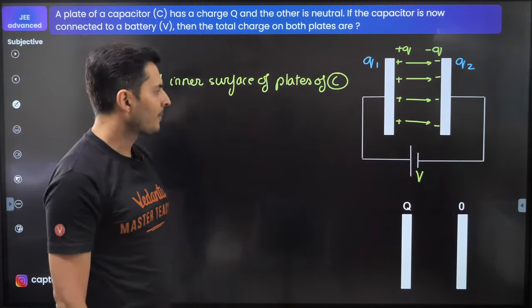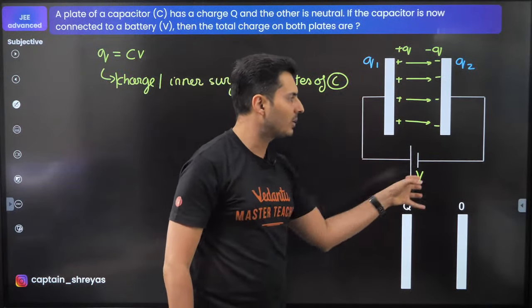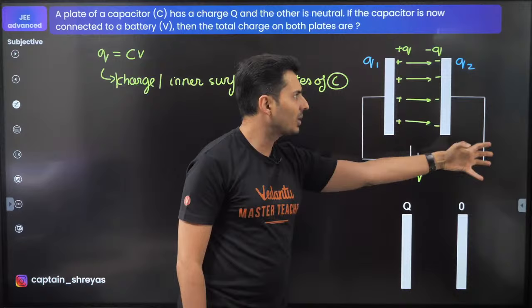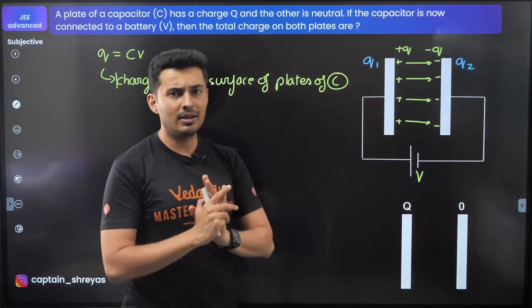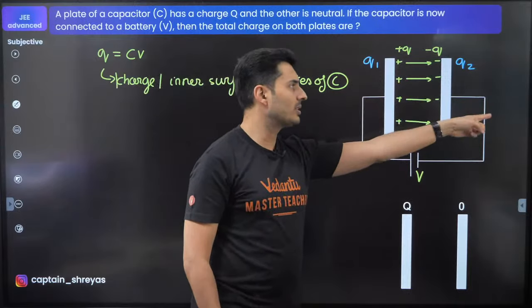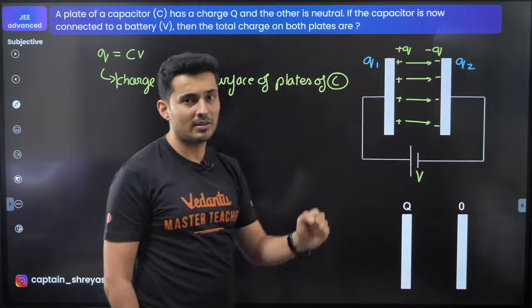Now observe one thing. What has this battery done? This battery's job is just to pull out a charge from here and push it over here, or pull out a charge from here and push it here. As such, it has not created any charge, nor has it destroyed any charge. Because if it pulls out a charge from here, it's going to push it over here. So the charge of the system should be conserved.